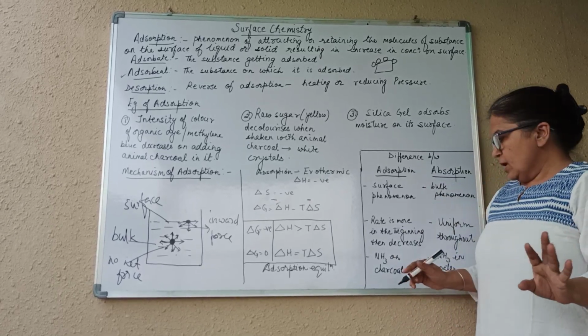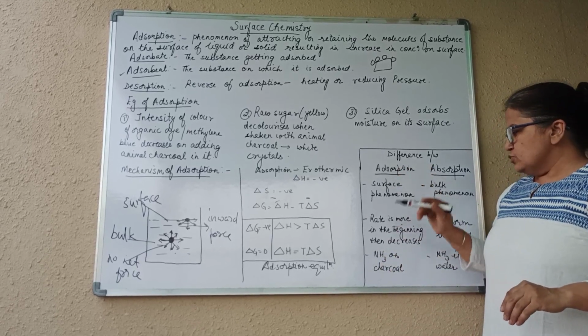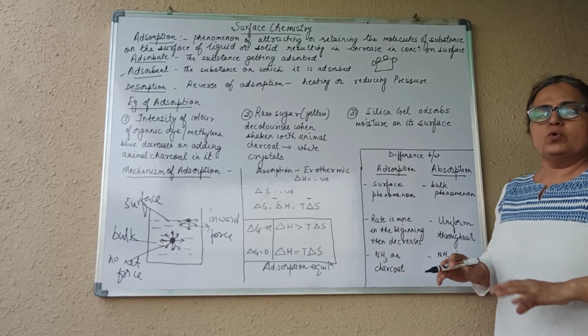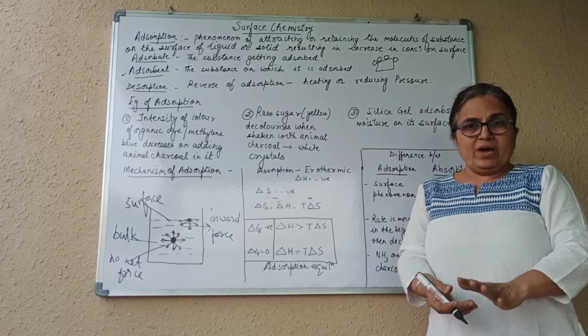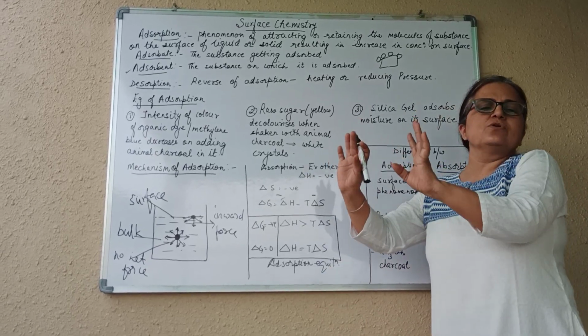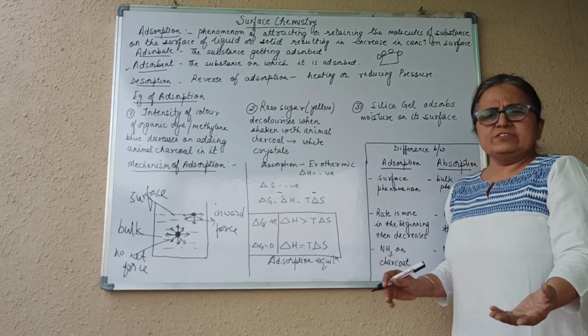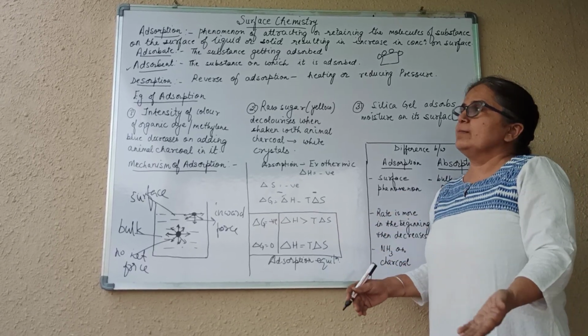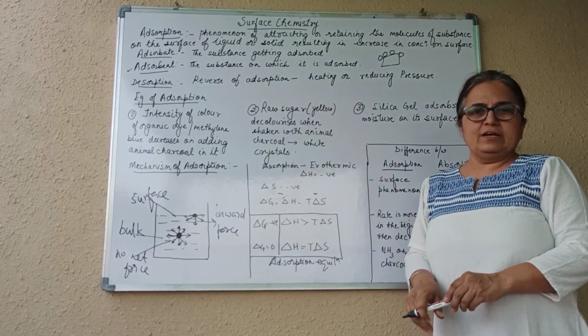Last, one very common example I have considered here: ammonia on charcoal. On charcoal, ammonia gas gets adsorbed, whereas when ammonia is put in water, it goes inside and dissolves. That is absorption. Many more examples will be there. We will consider more examples when we take the next topics of surface chemistry. Clear?